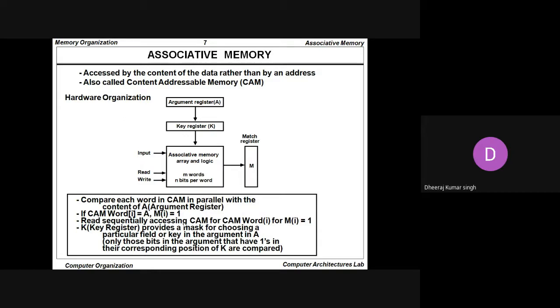So K is basically the key register, which provides a mask for choosing a particular field or key in the argument A. Only those bits in the argument that have ones in their corresponding position of K are compared. So basically we are saying here that whenever we talk about the match register data, if the corresponding bit 1 came, then the data will match, otherwise the data will not match.